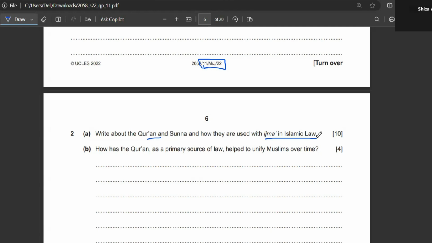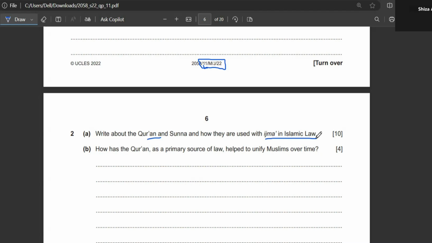That we have two sources of Islamic law, a primary source and a secondary source, where the primary source consists of Quran and Sunnah, while your secondary source consists of Ijma and Qiyas, right? So this is how you are going to start off your answer, where you write the introduction of sources of Islamic law. So this is going to be the first para.